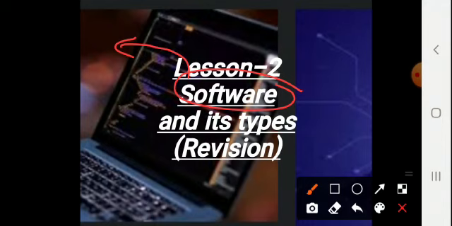You cannot touch software as you can do with the hardware. This thing is very much clear to you. What are the hardwares? The physical parts of a computer, of a machine, that we can touch. But the softwares we cannot touch.